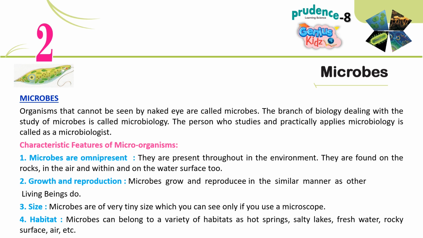2. Growth and reproduction. Microbes grow and reproduce in a similar manner as other living beings do. 3. Size. Microbes are of very tiny size, which you can see only if you use a microscope. 4. Habitat. Microbes can belong to a variety of habitats, such as hot springs, salty lakes, fresh water, rocky surfaces, air, etc.